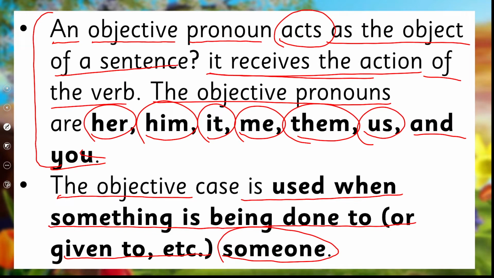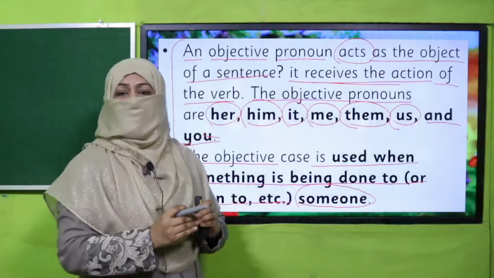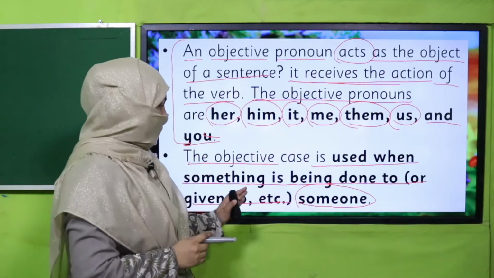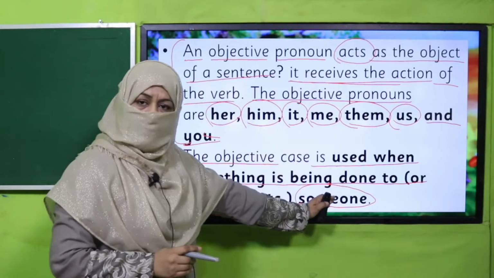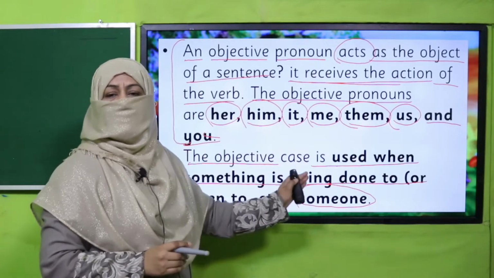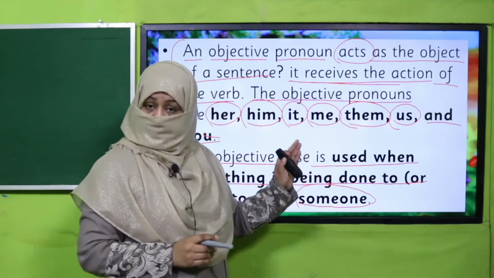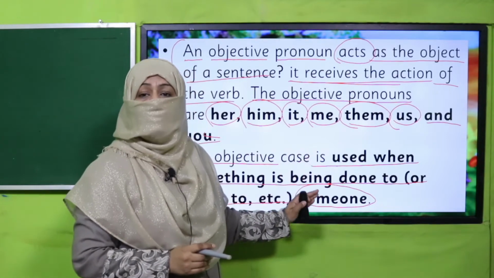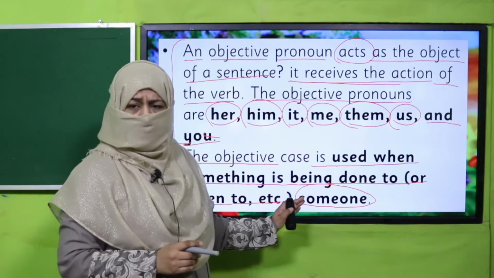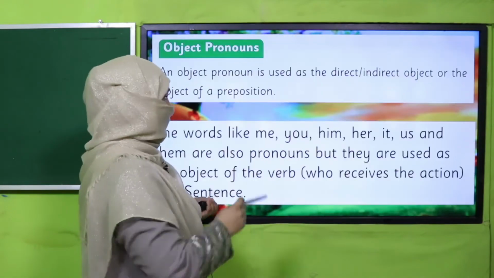So one thing, when your pronoun is object. And what does object mean? In a sentence, your pronoun is receiving an action. Okay, so whenever something is done to or given to a person, we are using pronoun for that. We'll use objective case of pronoun. Are you clear? Okay, I'll elaborate further.